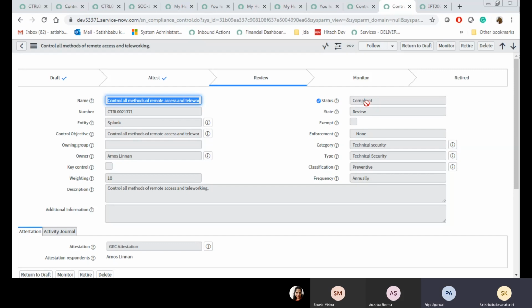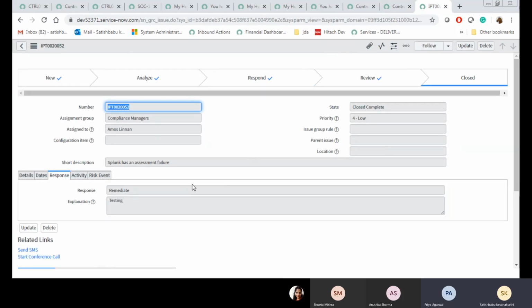Do you find the difference between accept and remediate? If it is accept, then there will be no change in the control. If we select remediate, then the status will change to compliant. Okay, these are the two use cases in issue management.